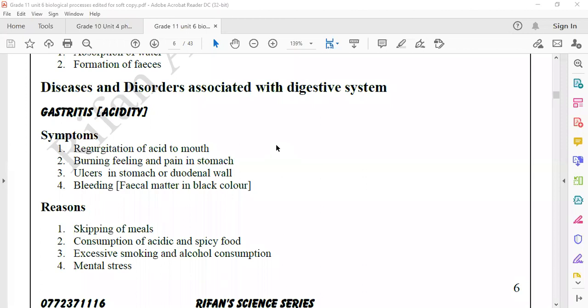Do you want to clarify anything out of these points regarding gastritis symptoms and reasons?